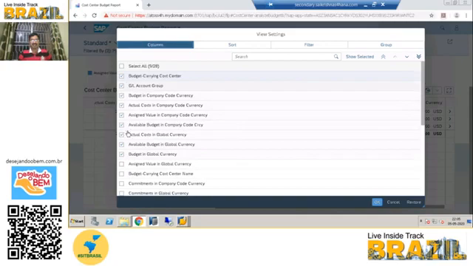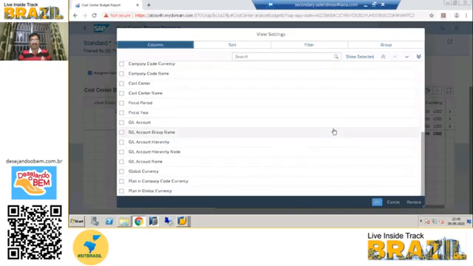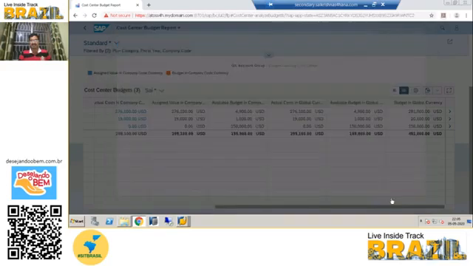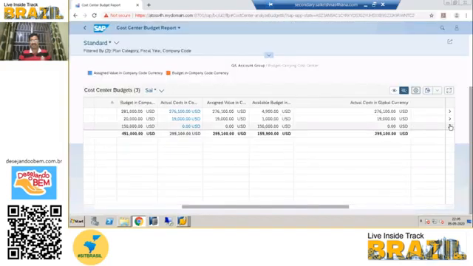See, there are 28 fields, out of which you can select any fields you want: GL account, fiscal year, fiscal period, cost center name, cost center, plan company, whatever fields you need, you can select here. So if you go inside, we will go to the top one.